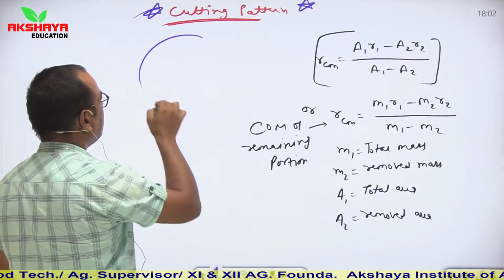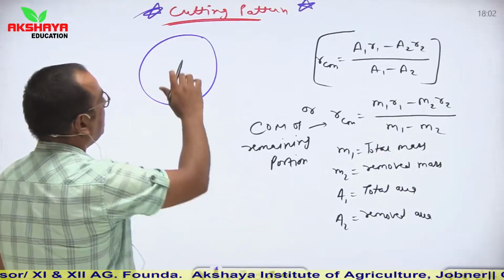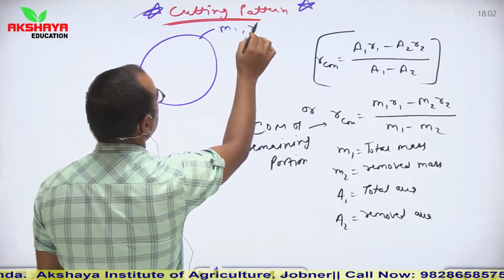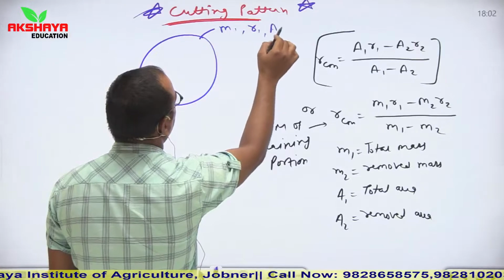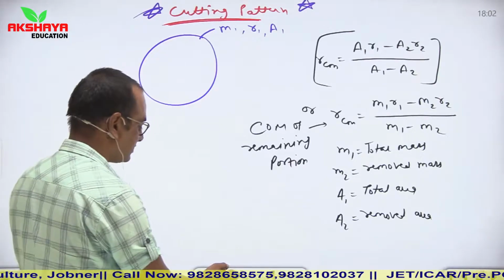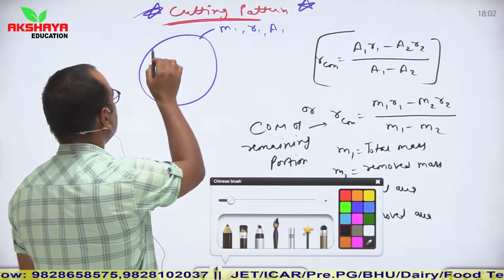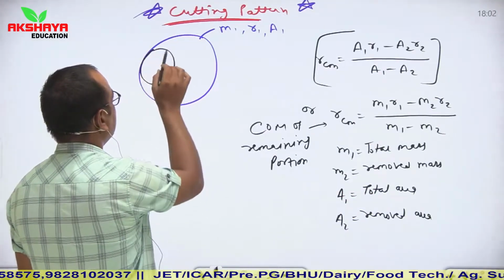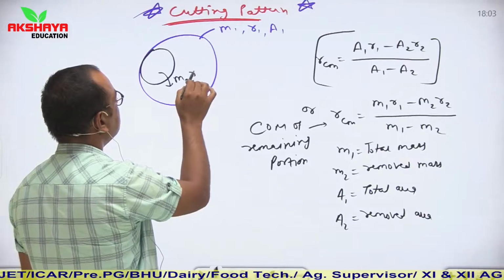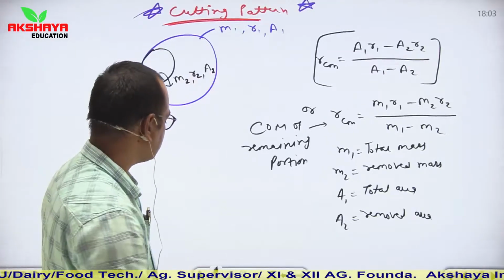Let us say you are given an object of any uniform mass distribution, and here we are considering that its mass is m1, its radius is r1 and its area is a1. Now some portion is cut from this given figure. Let us say from here some portion is cut, and let us say that its mass is m2, radius is r2 and area is a2. Clear?